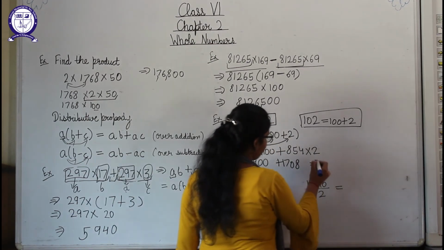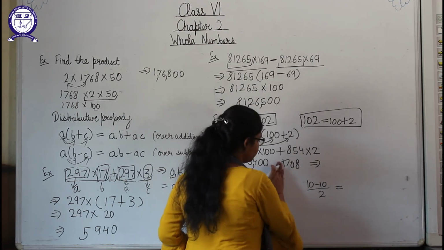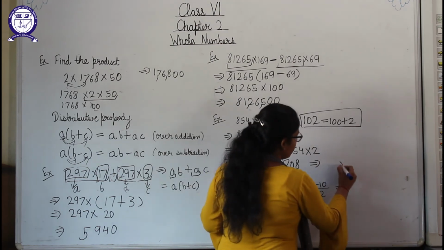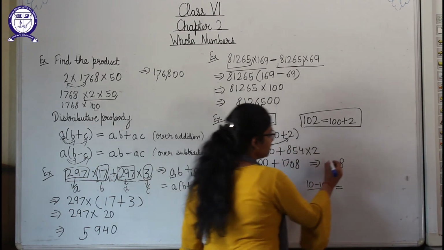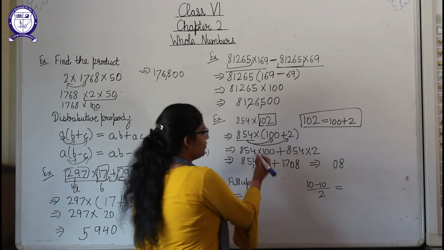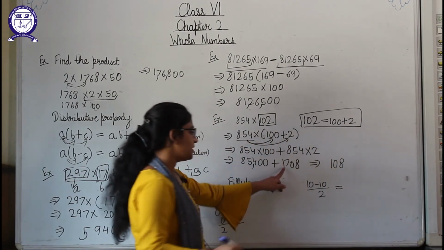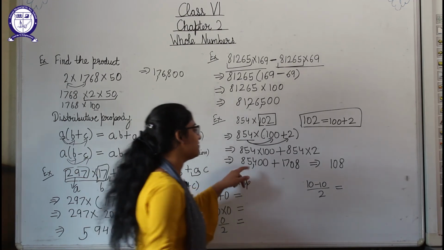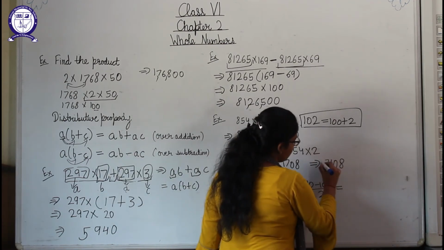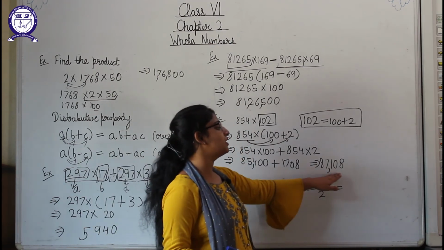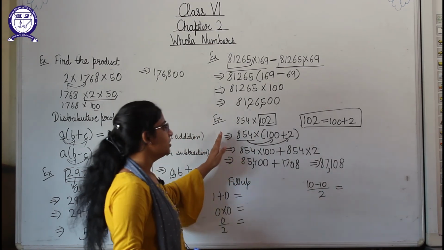So after adding them, what will be the answer? 8 plus 0 is 8, then 0 plus 0 is 0, 7 plus 4 will be 11, 1 will be the carry. So 1 plus 1 is 2 and 2 plus 5 is 7 and 8 is here. Means we are getting 87,108 as our answer. Okay.